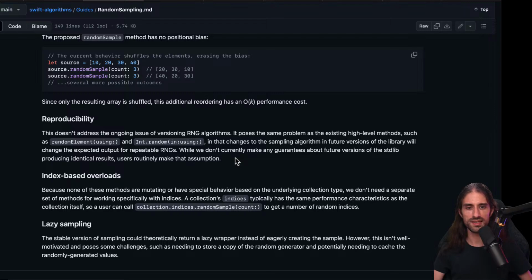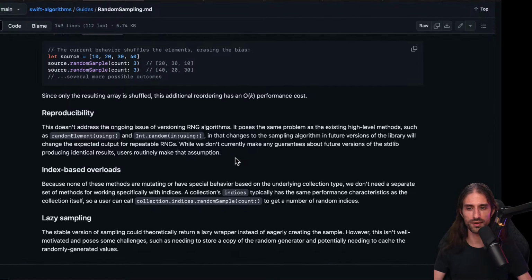While we don't currently make any guarantee about future versions of the stdlib producing identical results, users routinely make that assumption. So the idea is that if you send an RNG with the same seed, you would expect to have the same result. But since the algorithm that implements the sampling might change, you might no longer get the same result because, yes, you're still passing the same random number generator with the same seed, but it's being used in a different way.